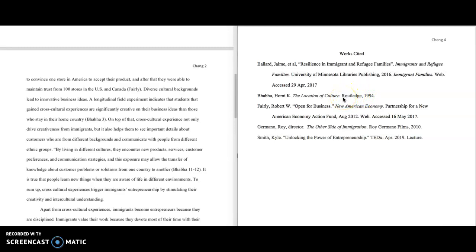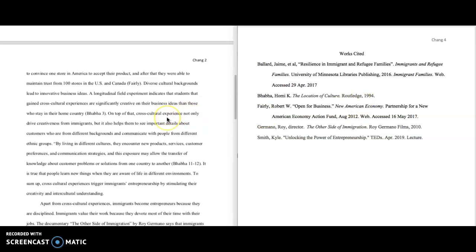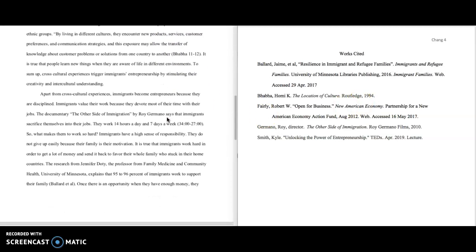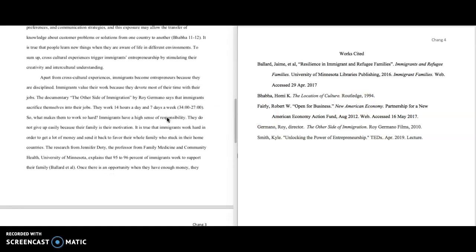Right here, this is the publisher of the book. So you have to look on the back of the book or inside the front page, and it should have the publisher, comma, and then the year that it was published. Usually there's more than one year listed. You want to use the most recent year and then put a period. Okay, and then I'm going to go down here to find my next source.